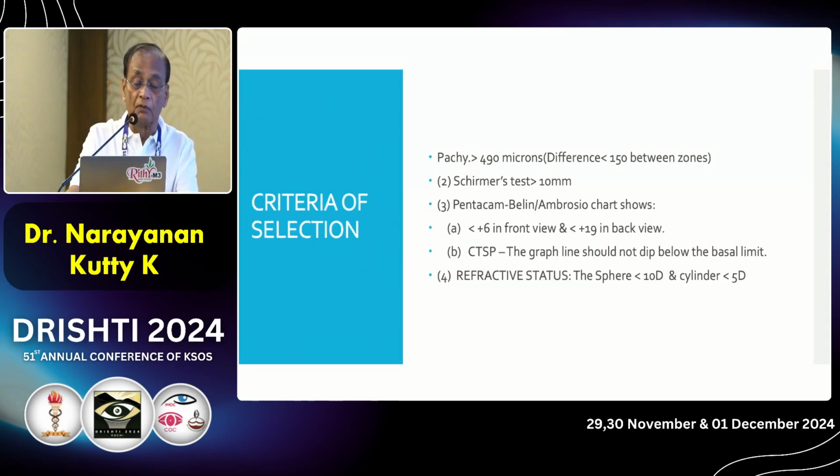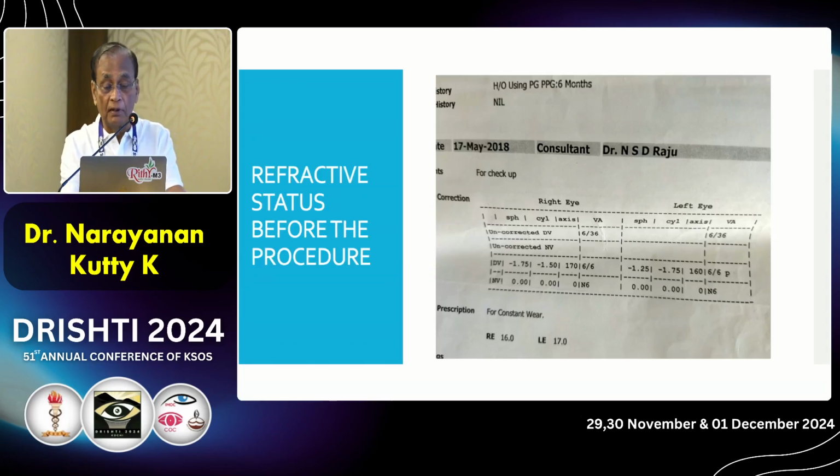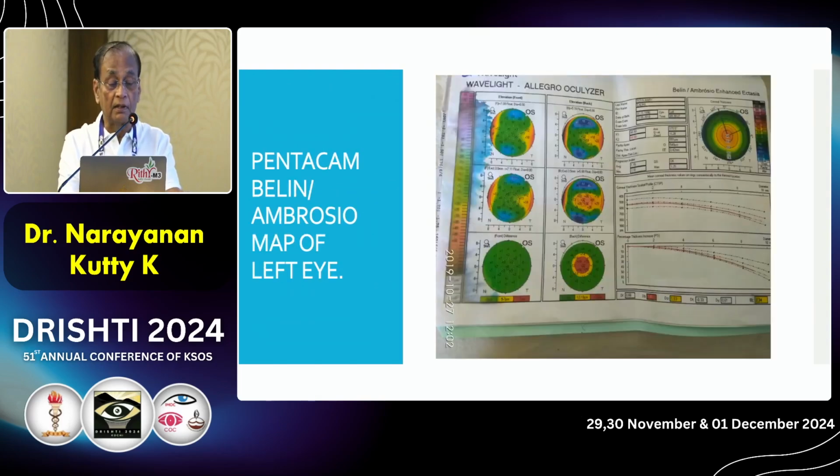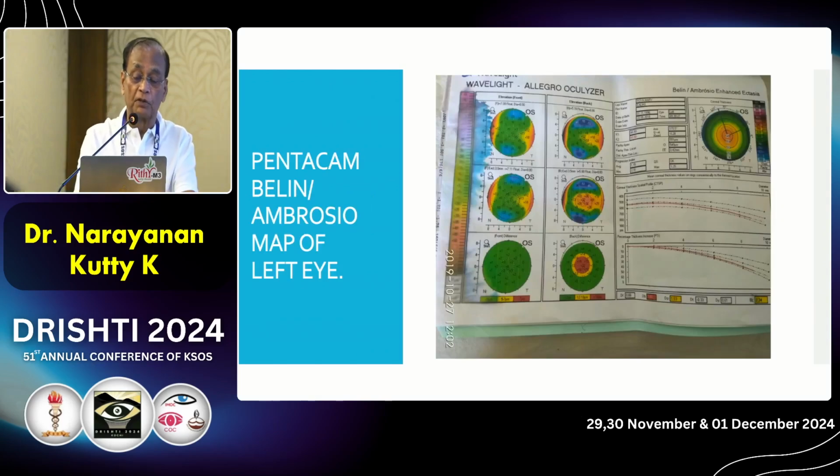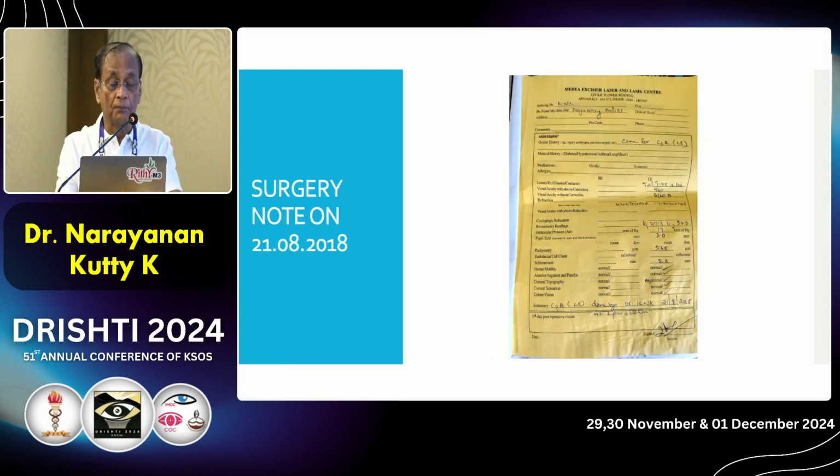Selection criteria: pachymetry above 490, Schirmer's test I already mentioned, Pentacam, and the refractive status; the sphere should be below 10D and the cylinder below 5D. In one keratoconus case, they had low power only, 1.75 with a 1.75 cylinder, and the Pentacam showed posterior ectasia, an early case of keratoconus. The surgery was done in 2018: the combined procedure, PRK with C3R.